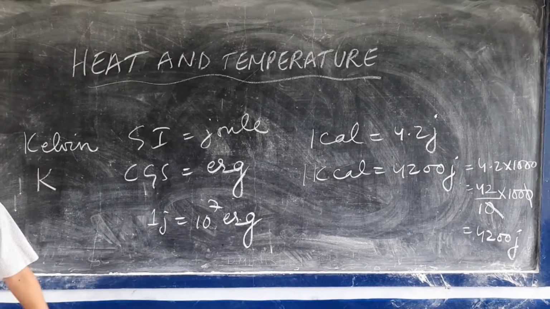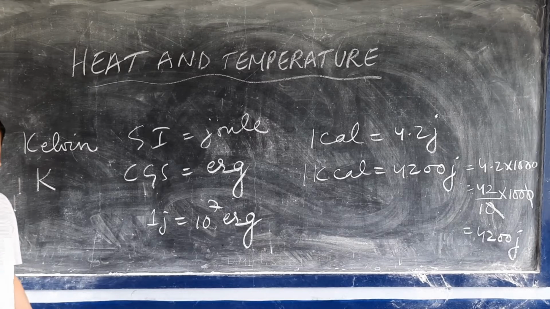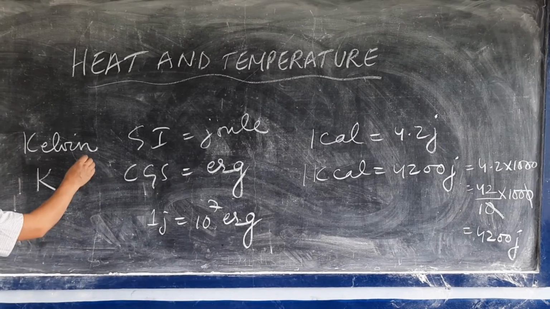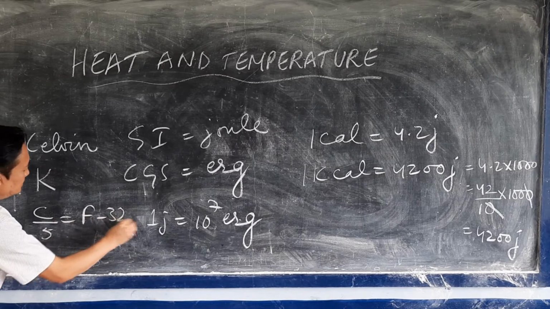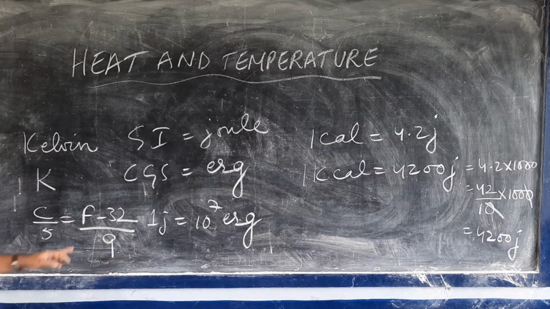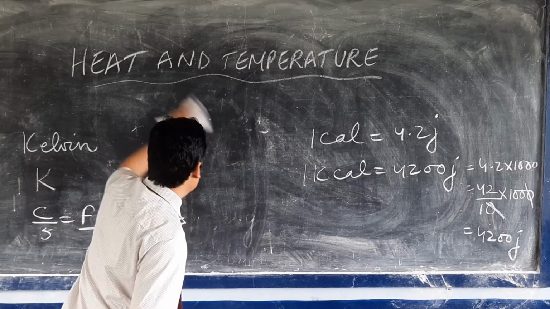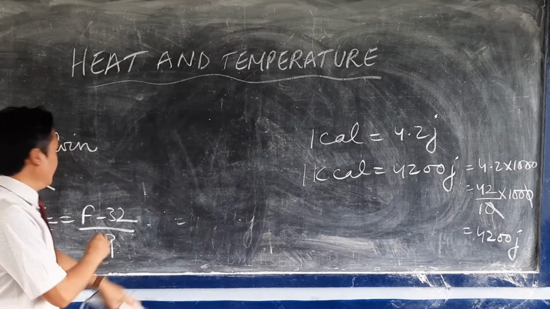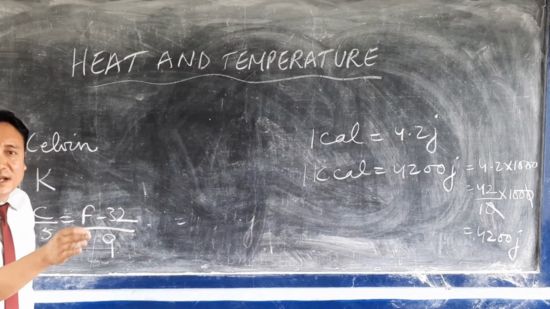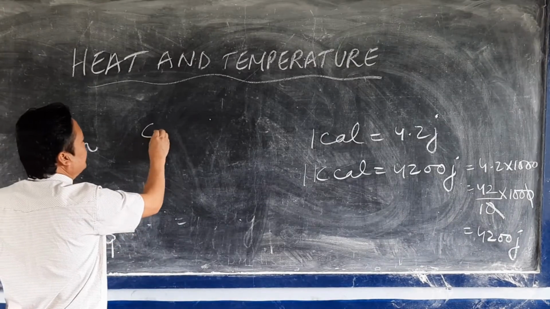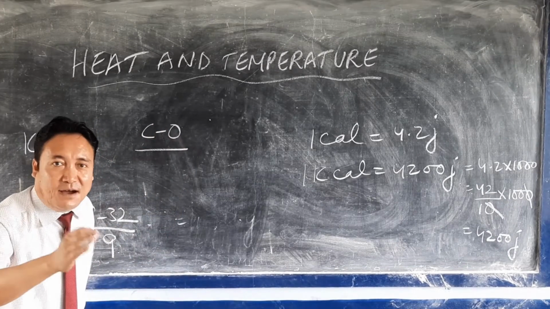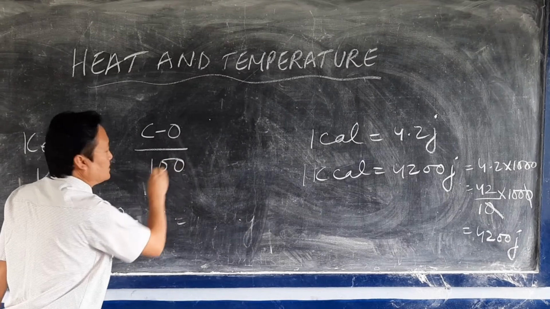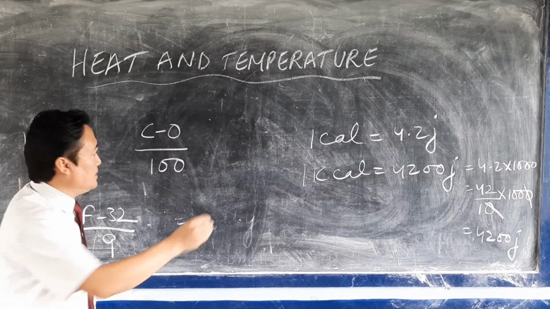And there is a relation between the Celsius scale and the Fahrenheit scale. So what is the relation? C upon 5 equals F minus 32 upon 9. How has this relation come? In the Celsius scale, the lower fixed point, which we call the ice point, is 0 degrees, and it is divided into 100 equal parts.